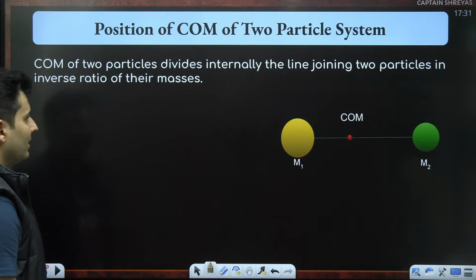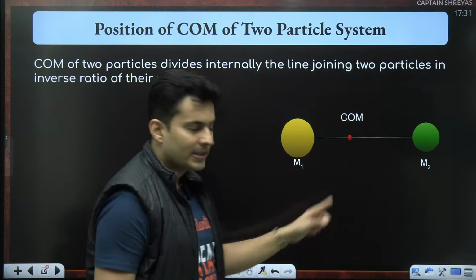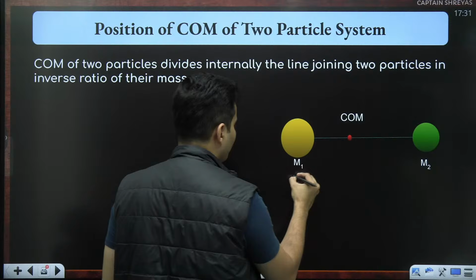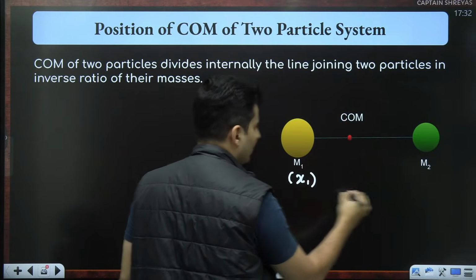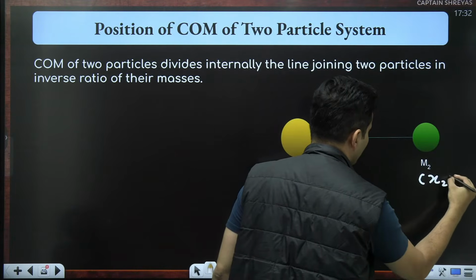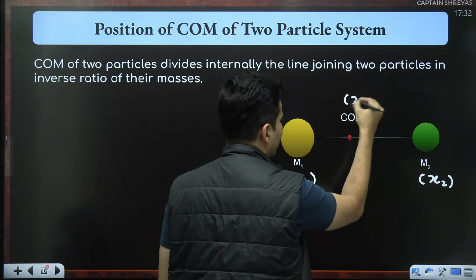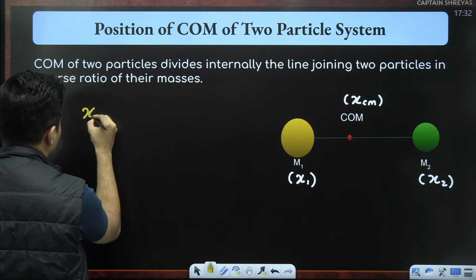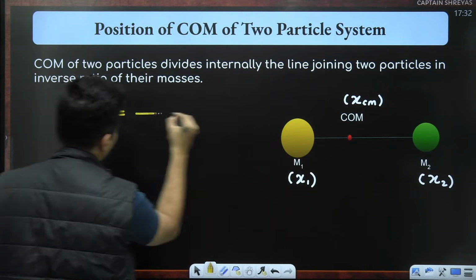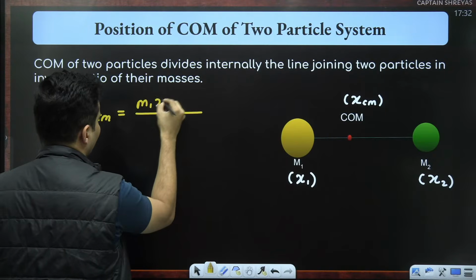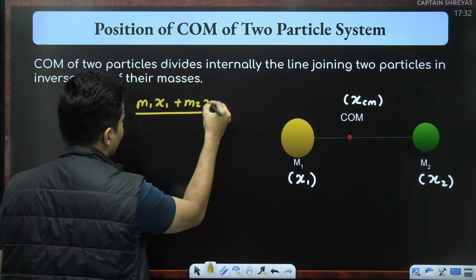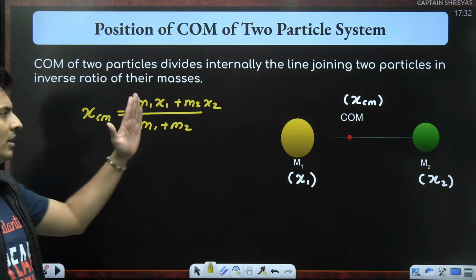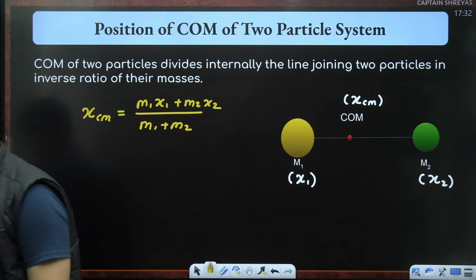So the center of mass for a two mass system, the location of it is given by this formula. Let me write it down. If the x coordinate of this is x1 and the x coordinate of this is x2, then the center of mass's x coordinate, xcm, is given by m1 x1 plus m2 x2 upon the total mass m1 plus m2. This is for a 2-point mass system.